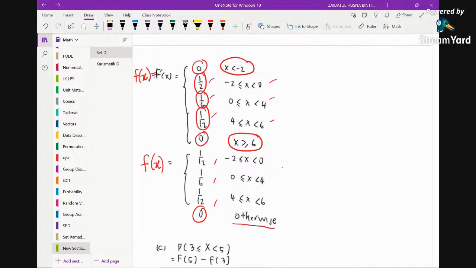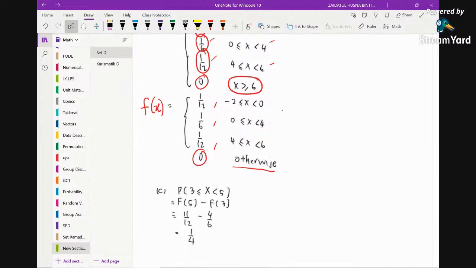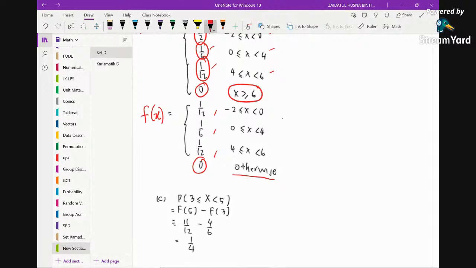Then the question says find the probability of x greater or equal to 3 and less than 5. In this case, I would advise you to use the CDF, because this is for a continuous random variable, right? So the equal sign does not matter. In terms of CDF, to find the probability here, it's just F5 minus F3. And you will get this value.